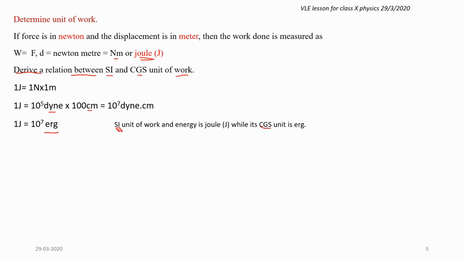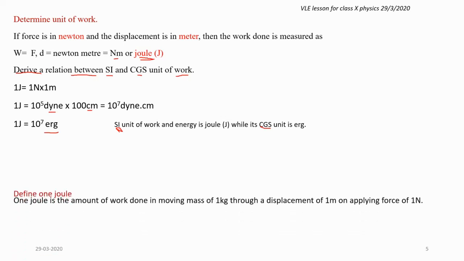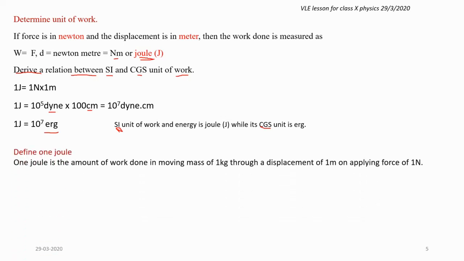SI stands for System International Unit, and CGS stands for centimeter gram second. And these are the smaller unit. SI unit is the bigger and the standard unit. And the relation between the SI unit and CGS unit is 1 joule is equal to 10⁷ erg. So that is the relation.